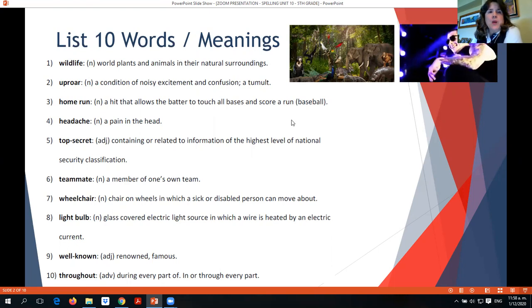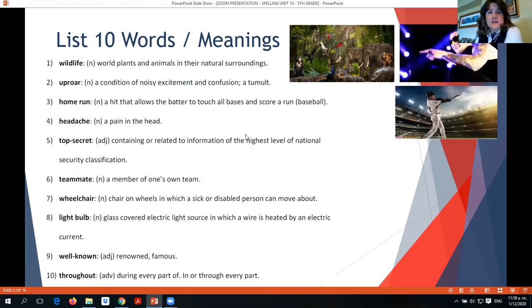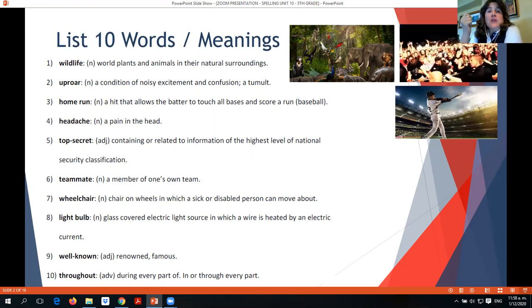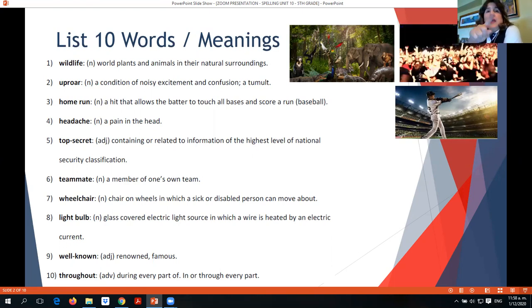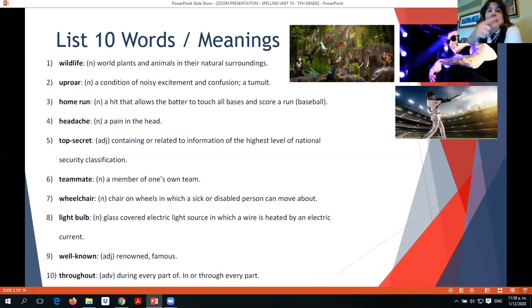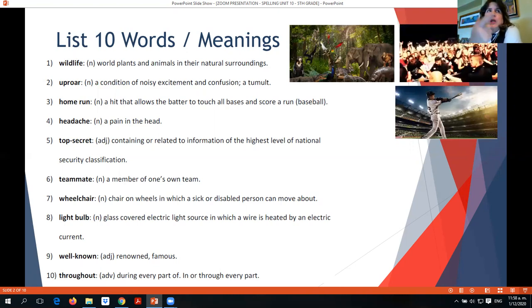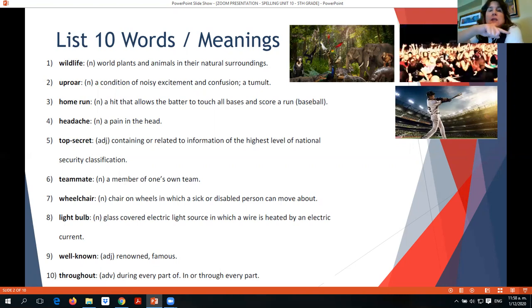Number 3, home run. Home run is a hit in baseball, okay, a hit that allows the person who hit the ball, the batter, to touch all bases, first, second, and third base, and also score a run, getting into home, okay? So that's why it's called a home run, because he runs all the way to home, okay?